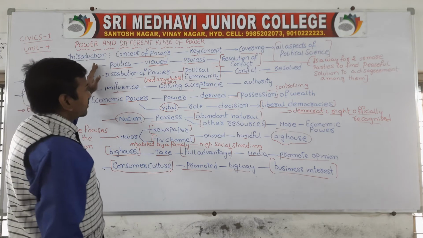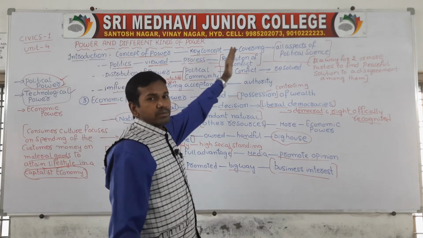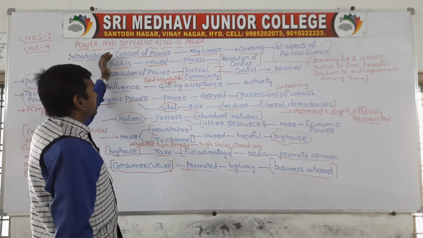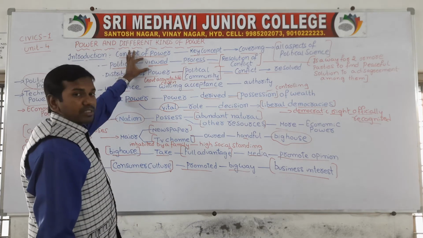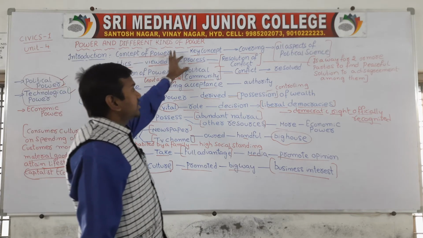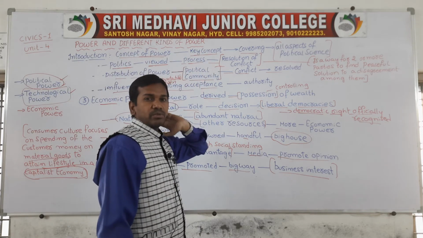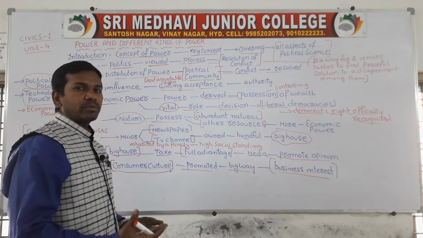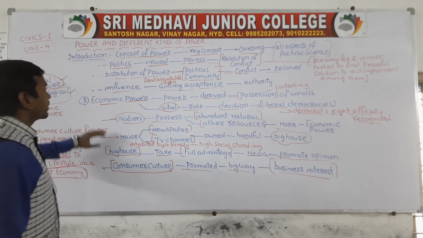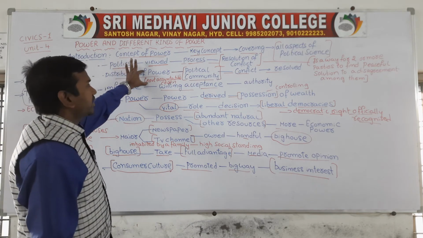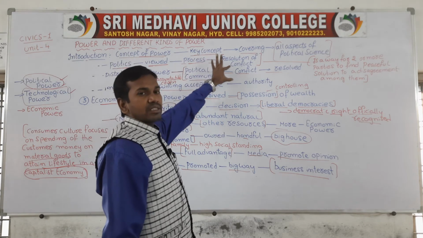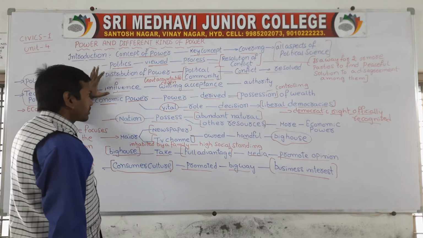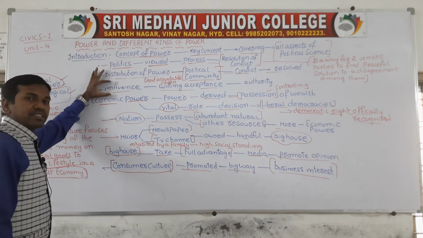Now, what is the concept of power? The concept of power is a very key concept because it covers all the aspects of political science. At present, politics is viewed as a process of resolution of conflicts. We know what is meant by that. Whenever two parties have different issues, they come together in order to solve the problem. So that is called resolution of conflicts. Distribution of power should be done by the political communities in such a way that conflicts are resolved. Power is nothing but willingness, acceptance.